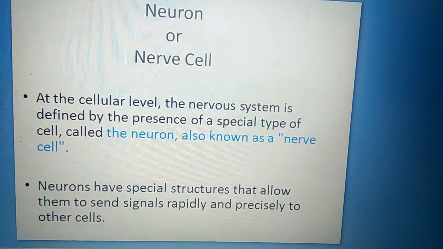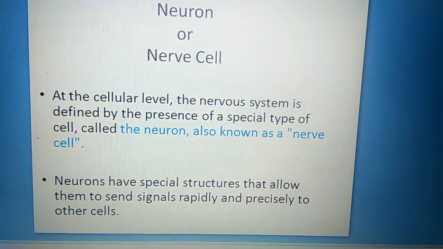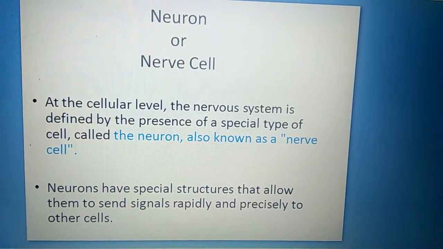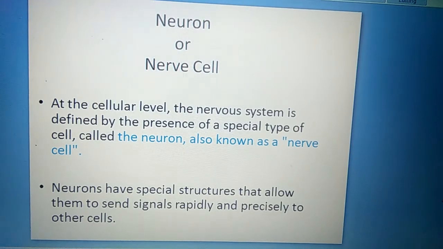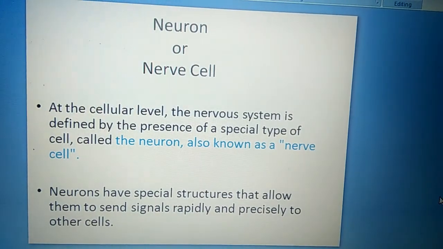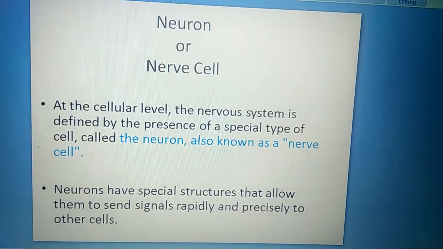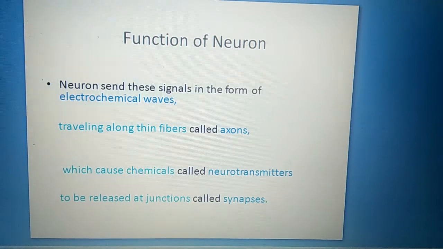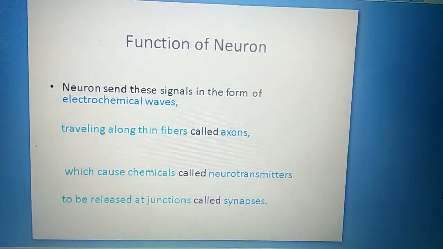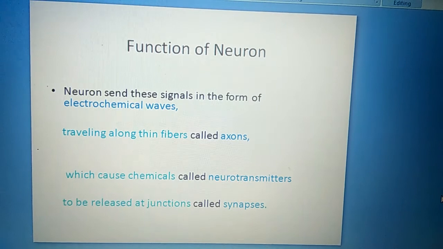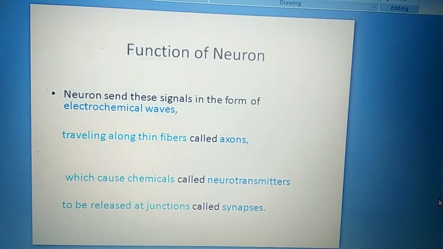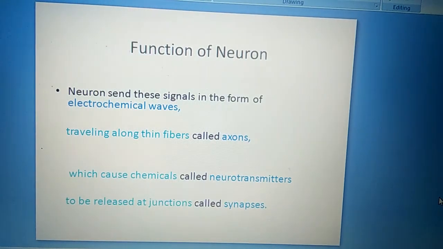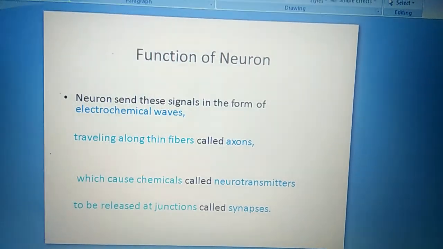At the cellular level, the nervous system is defined by the presence of a special type of cell called the neuron or nerve cell. Neurons have special structures that allow them to send signals rapidly and precisely to other cells. Function of neuron: neurons send these signals in the form of electrochemical waves traveling along thin fibers called axons, which cause chemicals called neurotransmitters to be released at junctions called synapses.